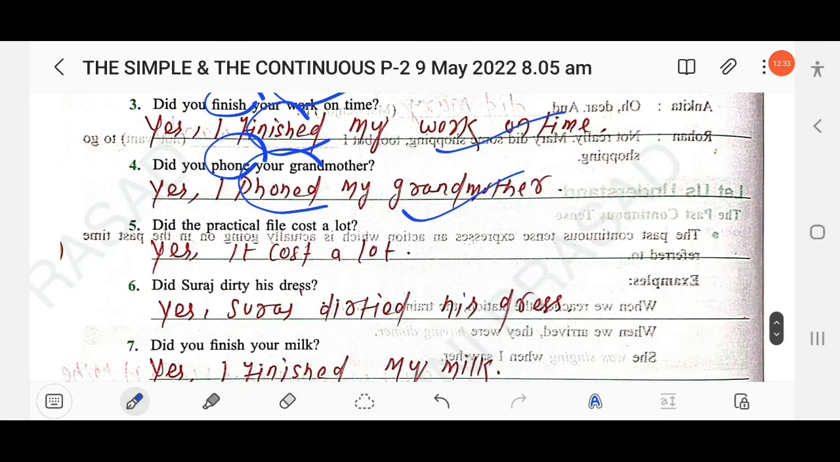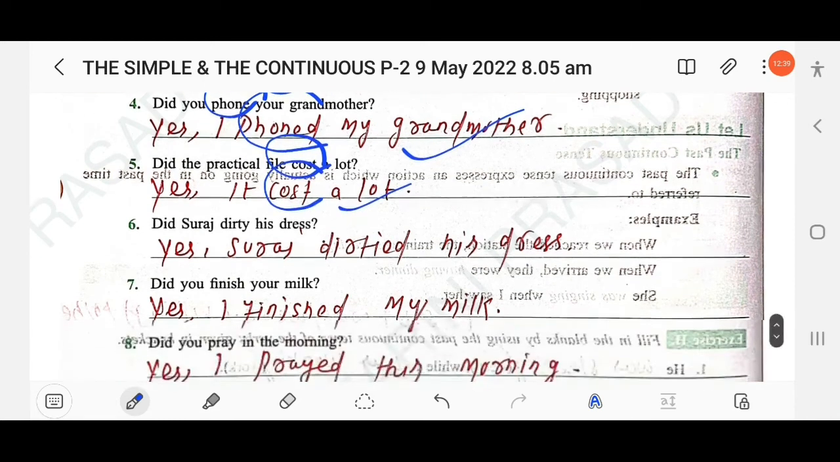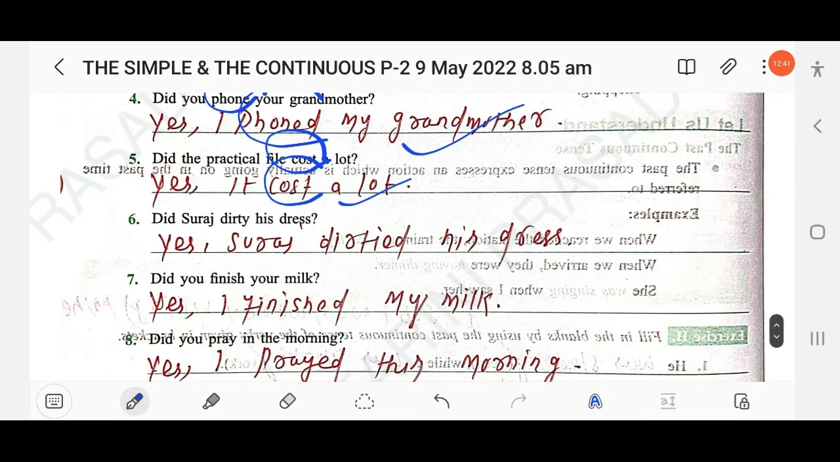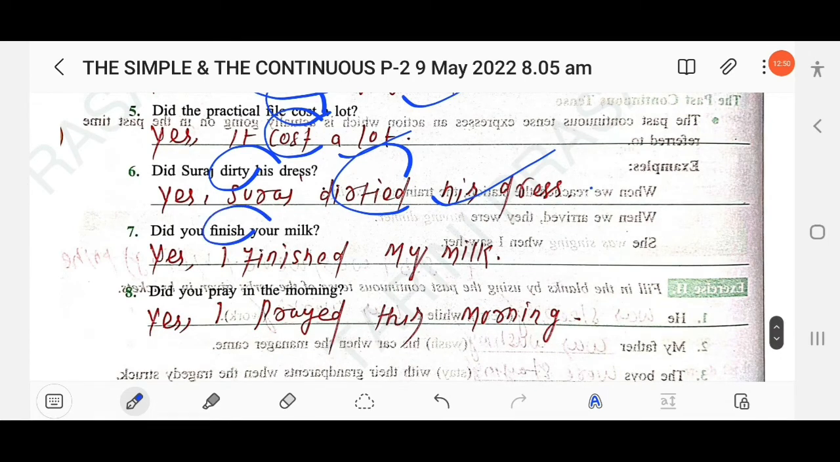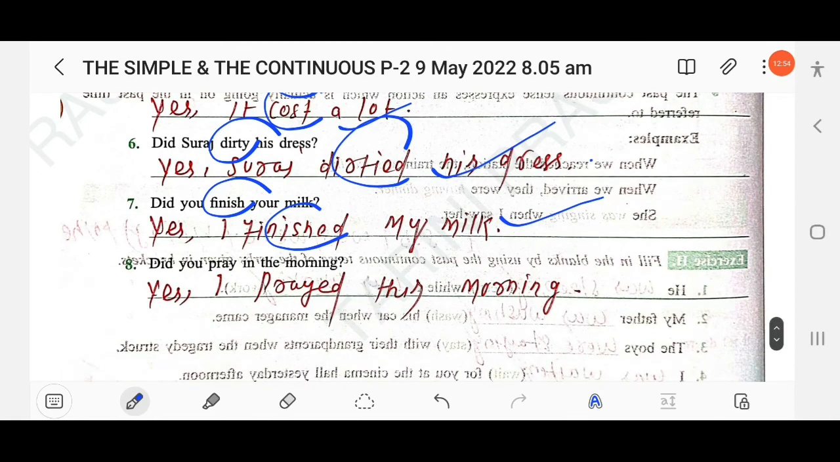Similarly, did the practical file cost a lot? Yes, it cost a lot. So here past tense of cost, same, cost. The next, did Suraj dirty his dress? So here dirty, past tense, dirtied. Yes, Suraj dirtied his dress. The next, did you finish your milk? Finish, past tense, finished. Yes, I finished my milk. The next, did you pray in the morning? So here past tense of pray, prayed. Yes, I prayed this morning.